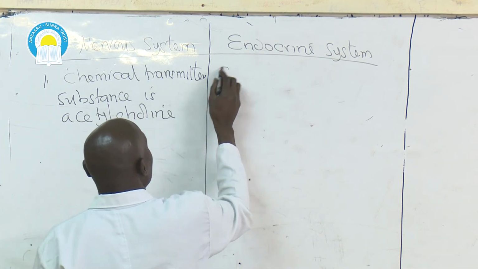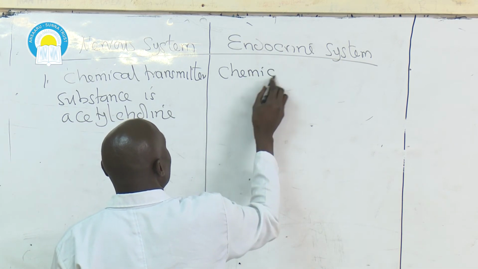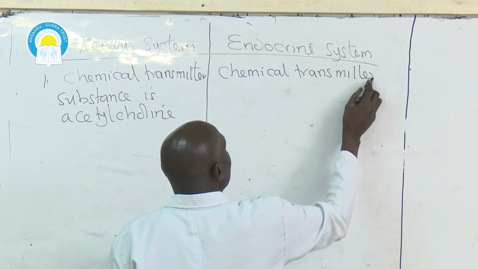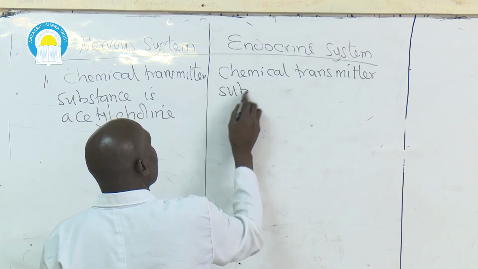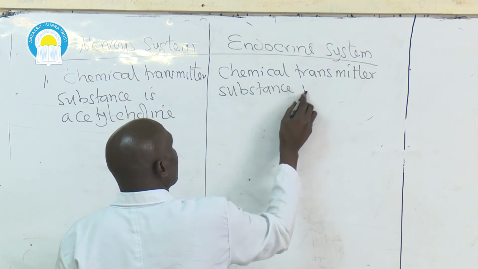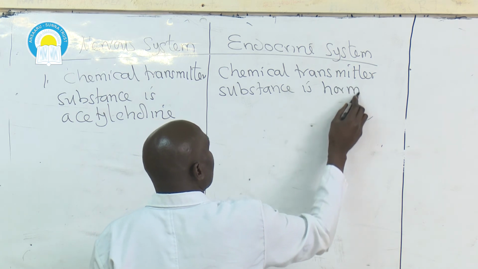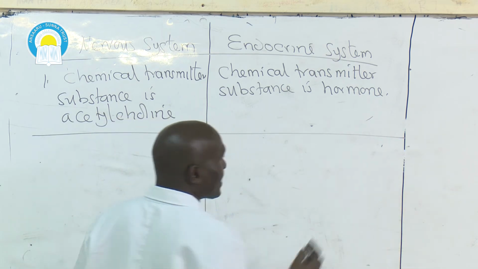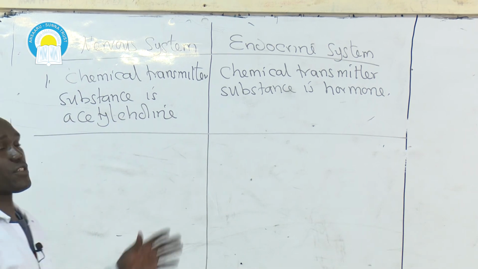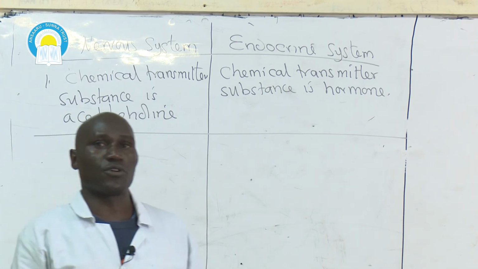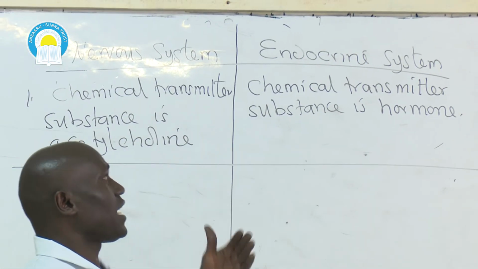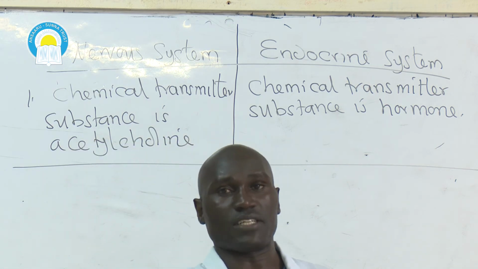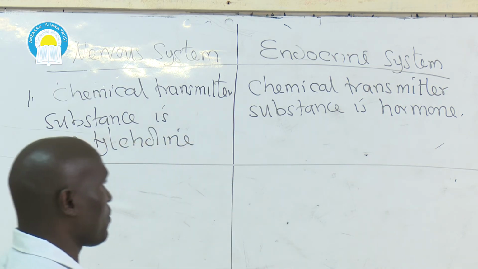In the endocrine system, the chemical transmitter substance is hormone or hormones. That means acetylcholine is a chemical substance that transmits nerve impulse from one neuron to another. Hormones are the chemical transmitter substances that will transmit one particular message to another part of the body.